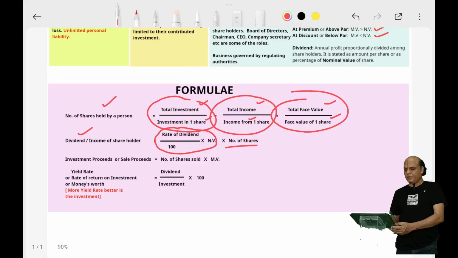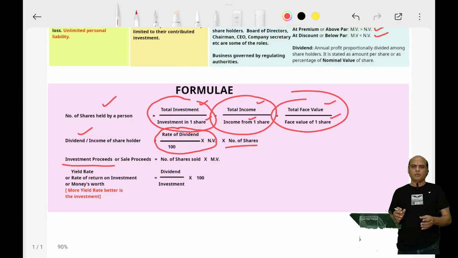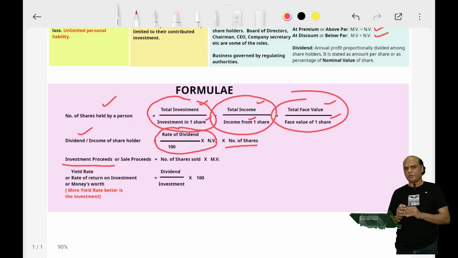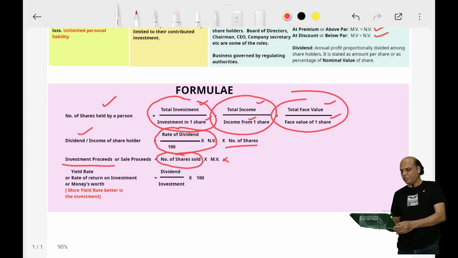So what is meant by investment proceeds or sale proceeds? Suppose an investor is holding 100 shares and he goes to the market and sells his 100 shares at market value. Whatever amount he gets from the market is called investment proceeds or sale proceeds. So how is it calculated? The number of shares sold by the shareholder into the market value will be the sale proceeds.